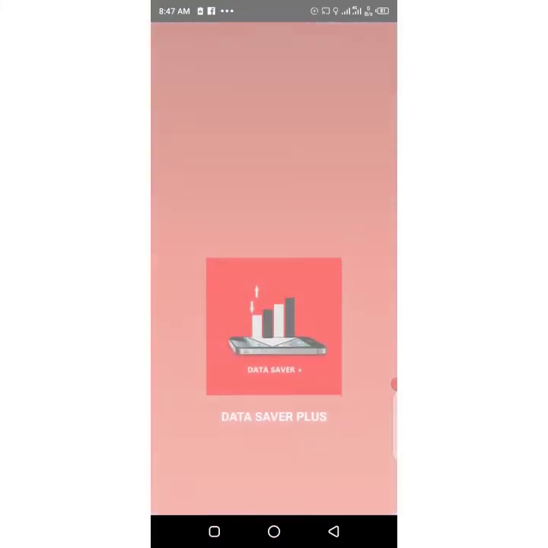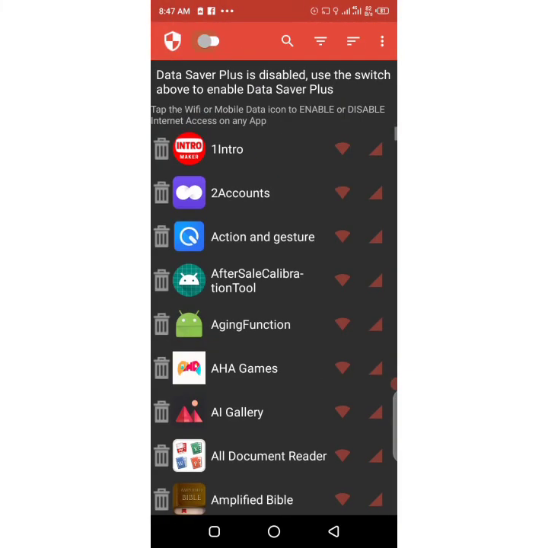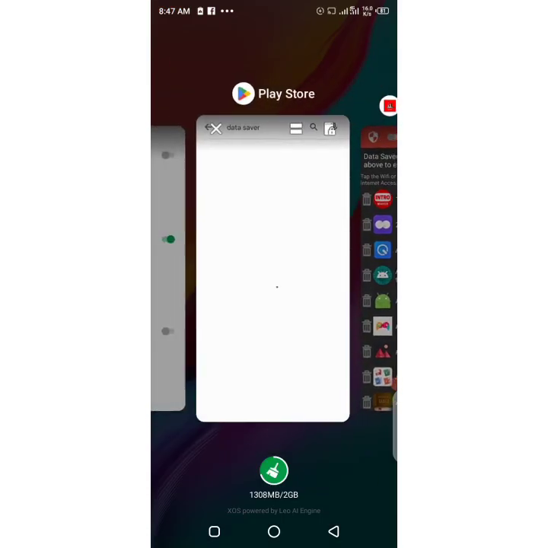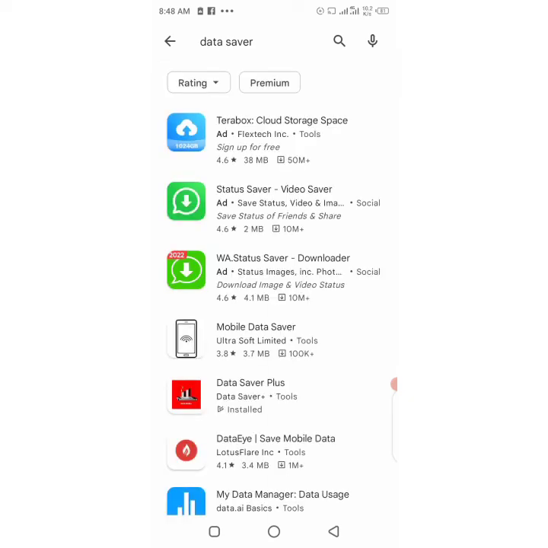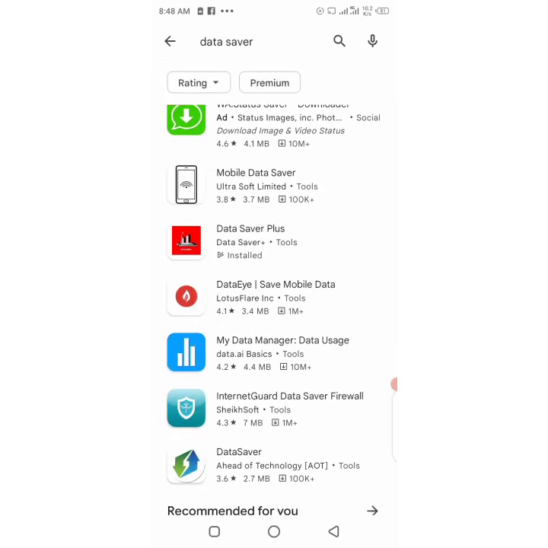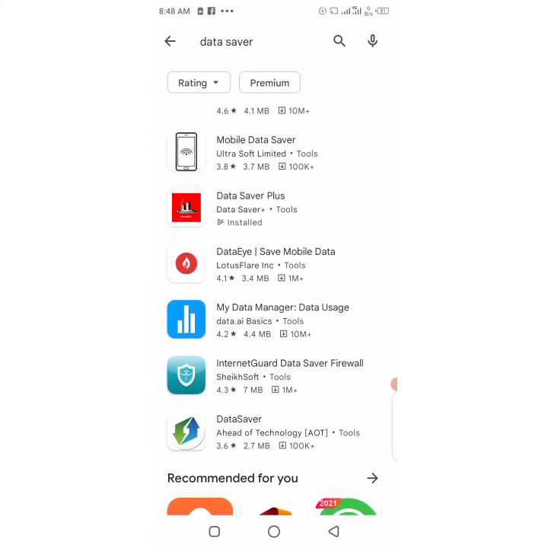Let me turn it off and check back what is happening. I've turned it off like this. Let's check if my internet will connect very fast. Look at it, it has connected very fast. You see the function of this Data Saving Plus, what it can do.